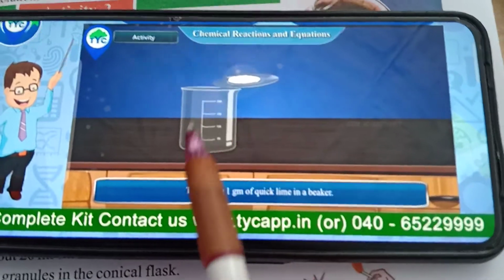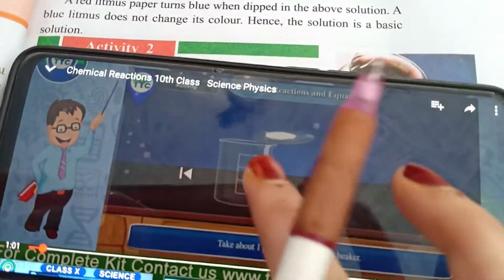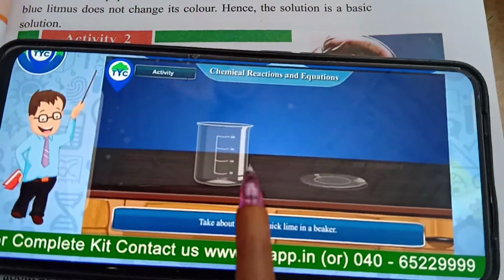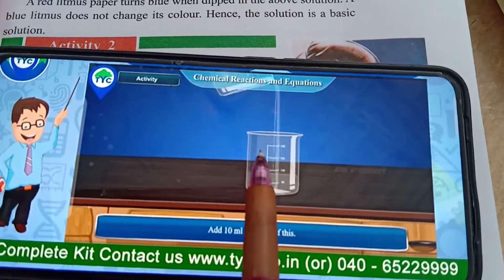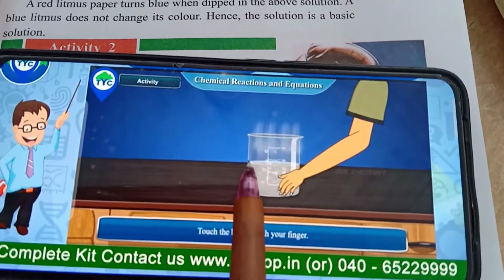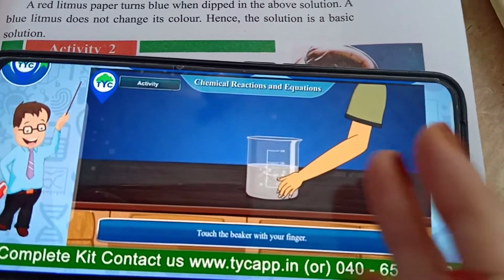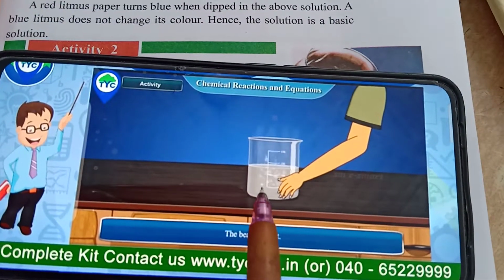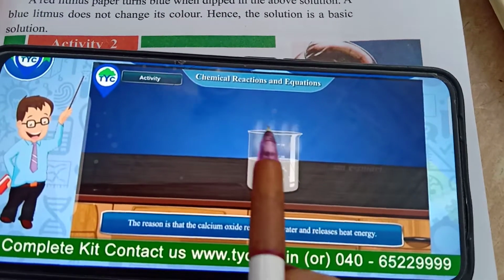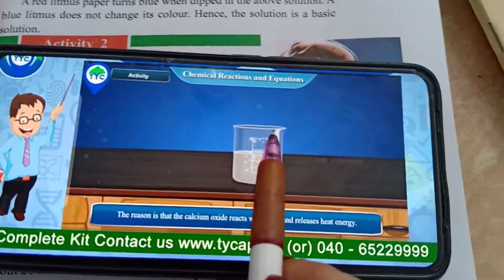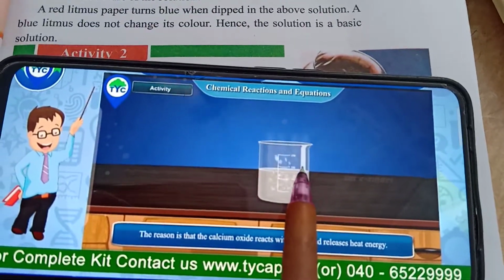After addition of lime in the water, again we have to add water. Then what happened? The beaker becomes hot. We have to touch it with our fingers and test it. It becomes hot, which means liberation of heat is occurring. So it is also a chemical reaction.